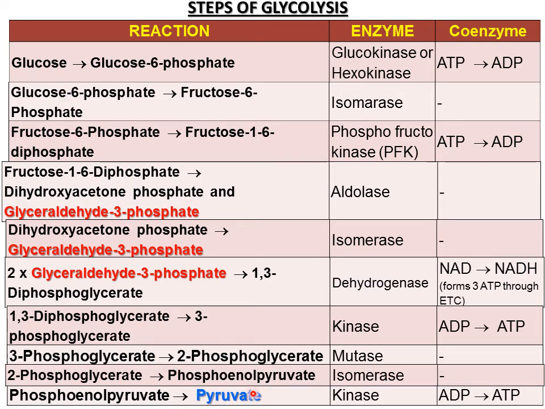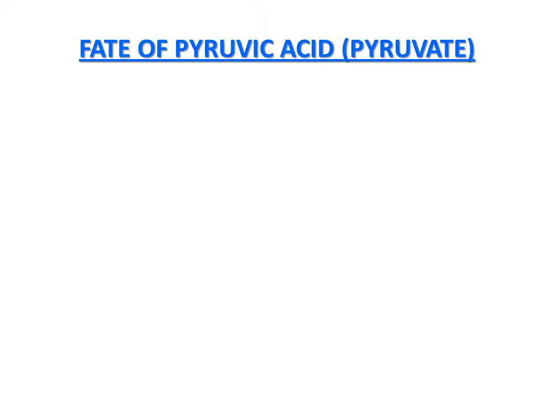Then depending upon the type of cell, whether it is having mitochondria, and if mitochondria is there, sufficient oxygen is there, then we will see what will happen to pyruvate. If no mitochondria and if no sufficient oxygen, then what will happen? If mitochondria is there, see here, fate of pyruvic acid, that is pyruvate.